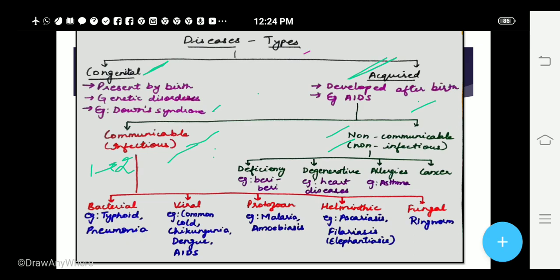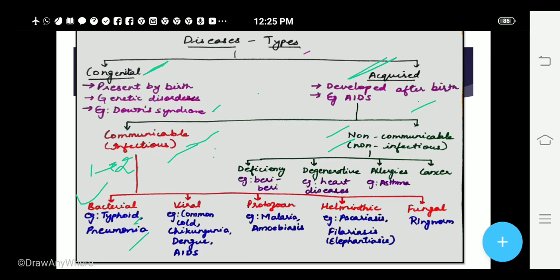But if that person is bitten by the female Anopheles mosquito that has bitten me earlier, they will definitely catch malaria. Okay. Now, let us talk about the types of communicable or infectious diseases. The first one is bacterial diseases. When infectious diseases are caused by bacteria, we call them bacterial diseases. We will be talking about typhoid and pneumonia in bacterial diseases.